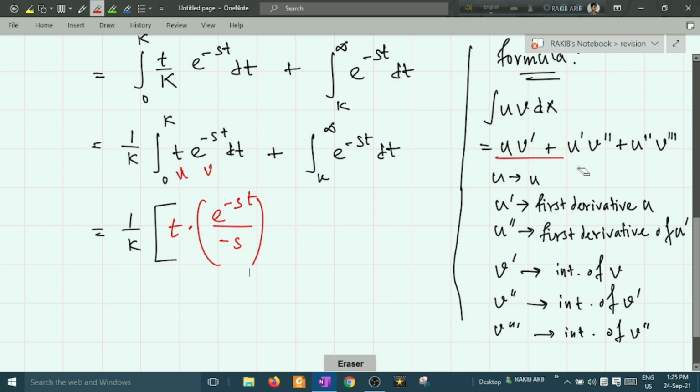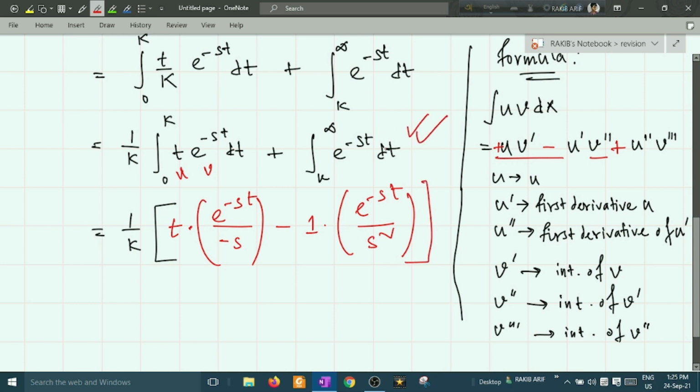Here is a minus sign, here is a plus sign, the plus minus. These are the consecutive plus minus symbols. Okay, there will be a negative sign, this a negative sign. Now you have to do the derivative of this thing. This will give you the u prime, this means 1, and integration of this v prime will be e to the power minus st upon s squared, and the additional terms will be 0.